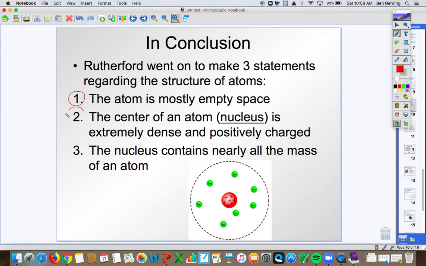However, there's something in an atom, and he discovered the center. He claimed the center, which he termed the nucleus, is very dense and has a positive charge because those positive alpha particles came back at it. And the last one is the nucleus contains nearly all the mass of an atom. So almost all the mass is contained right here in the middle. That is your nucleus.